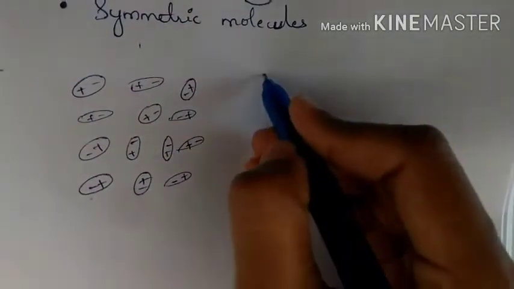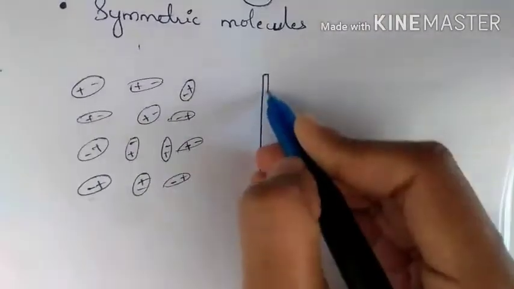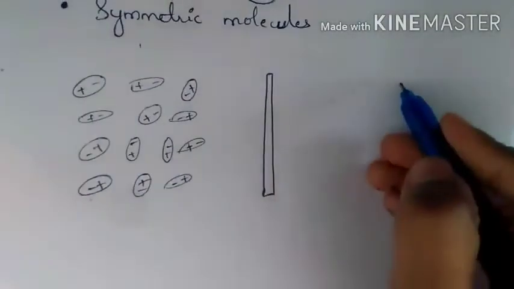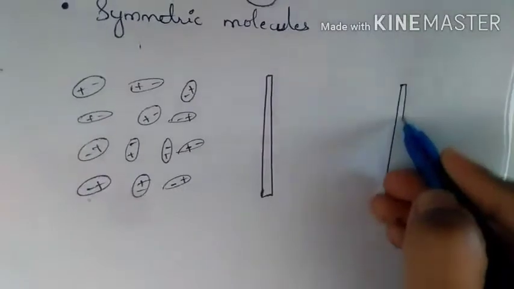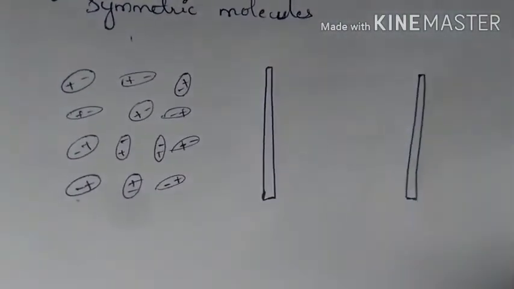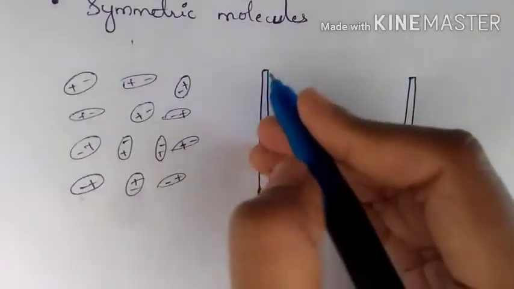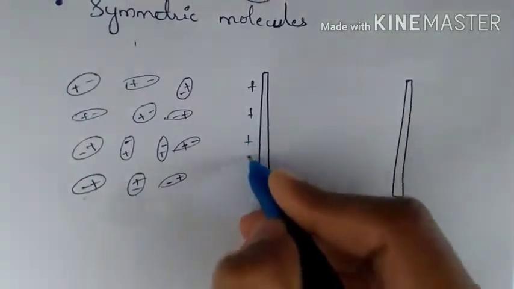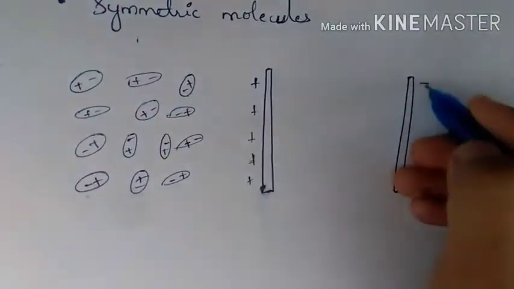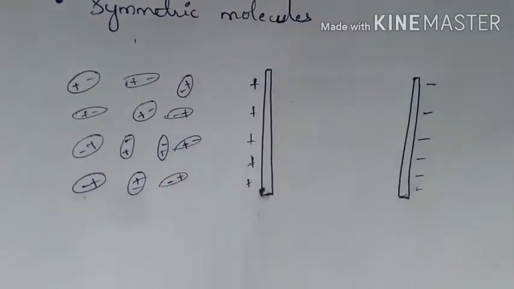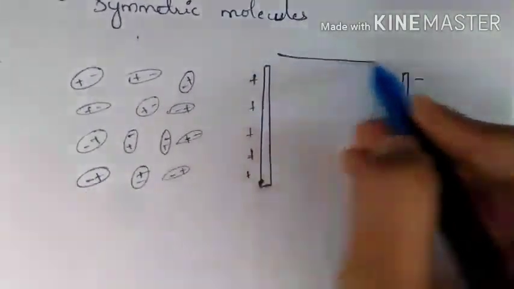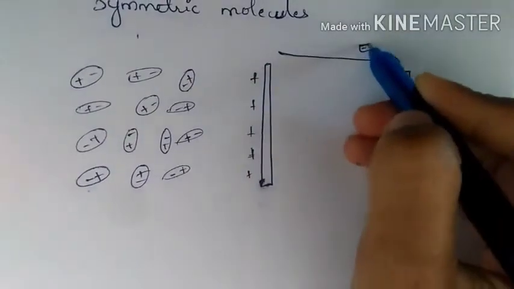But now if you apply the electric field, so here this plate is positively charged, and this is negatively charged. The electric field will be from positive to negative.